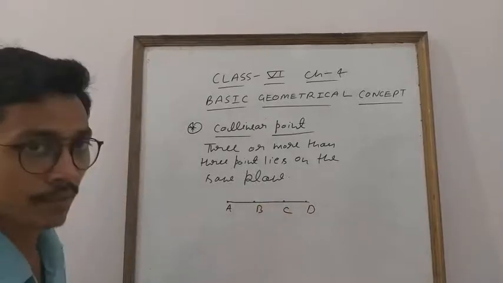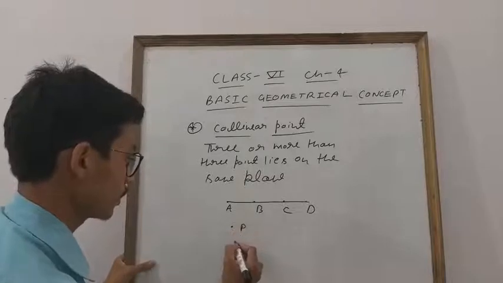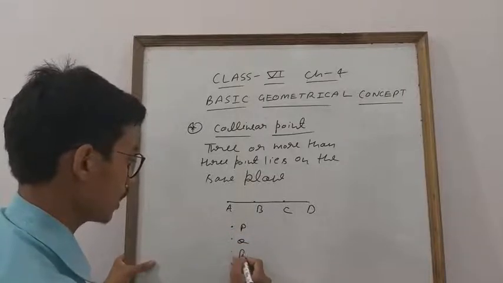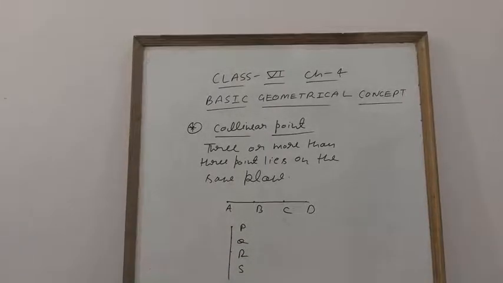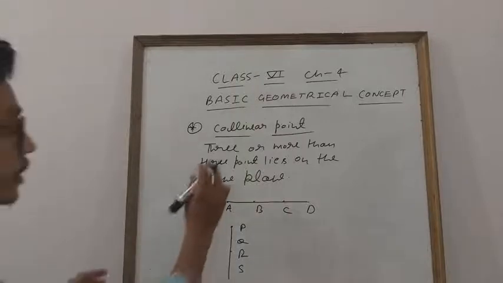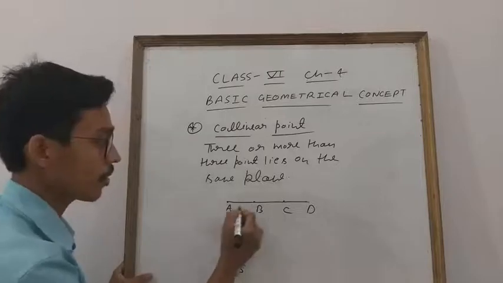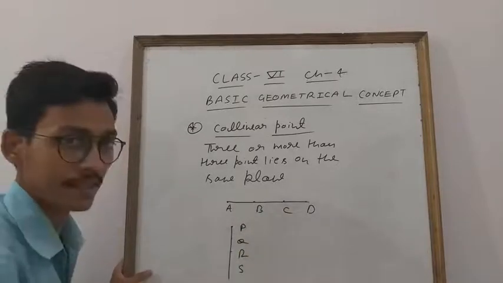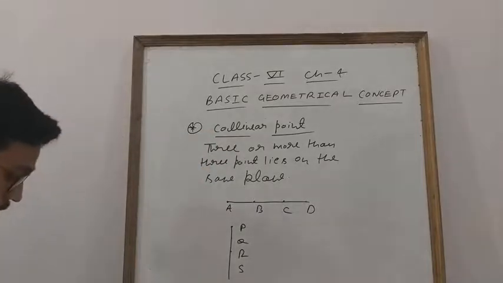See, these lie on the same plane. So they are collinear. Again, you can draw like that. P, Q, R, S. See, this is also lying on the same plane. So students, collinear points means three or more points that lie on the same line. Clear? These all lie in the same plane. So they are known as collinear points. Clear everyone? This is about collinear points.